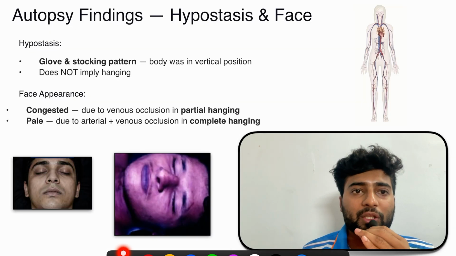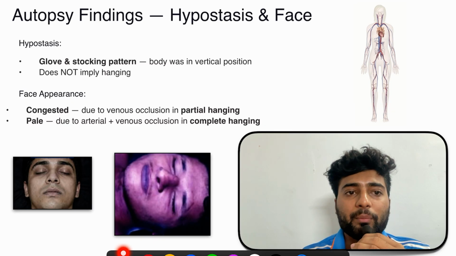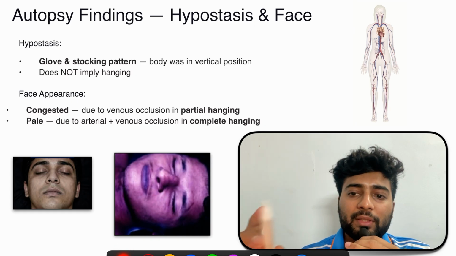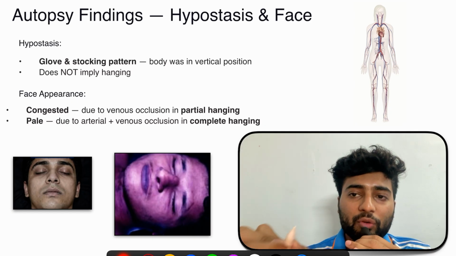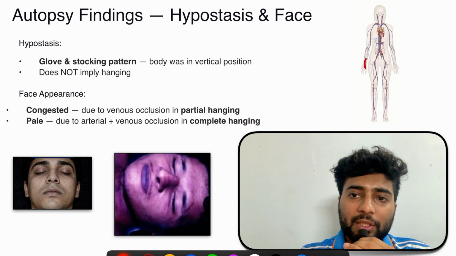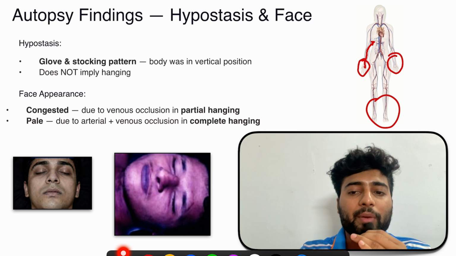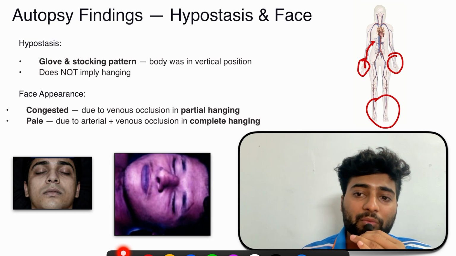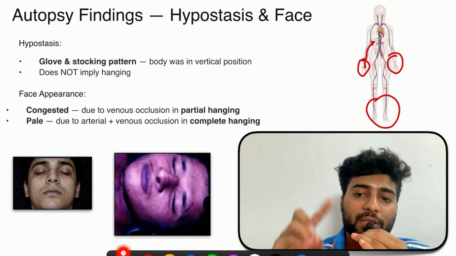Now, what are the autopsy findings in hanging? See, first is the glove and stocking pattern. What is this? Whenever there is loss of blood circulation in hanging, after the person dies there is loss of the heartbeat, the heart is not beating. So now the blood is not going back to the heart, so the blood will pool in the peripheries. This is the glove and stocking pattern. Now this doesn't mean that the person was hanged, right? It only means that the body was in vertical position after death.